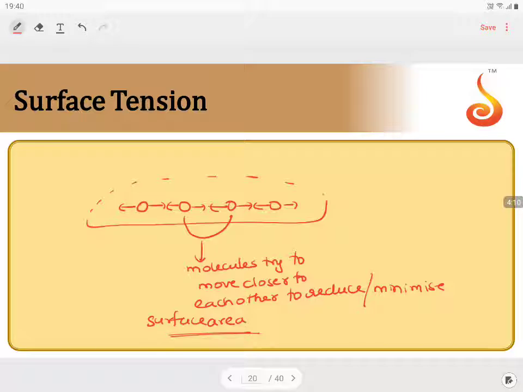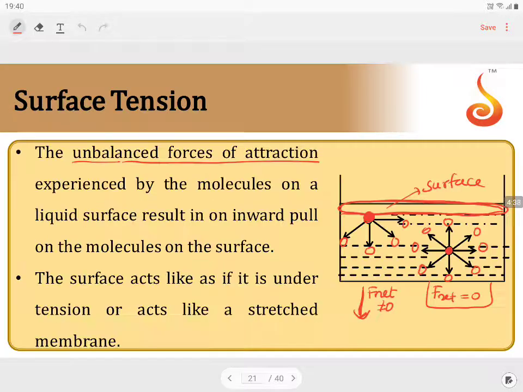So there will be some tension present between the molecules. There will be some force of attraction operating between the molecules in the direction to pull them close to each other. That tendency of moving the molecules closer to each other tries to minimize the surface area, and that phenomenon makes the surface act as if it is under tension, like a stretched membrane. You see, it looks like a membrane is created on the surface.